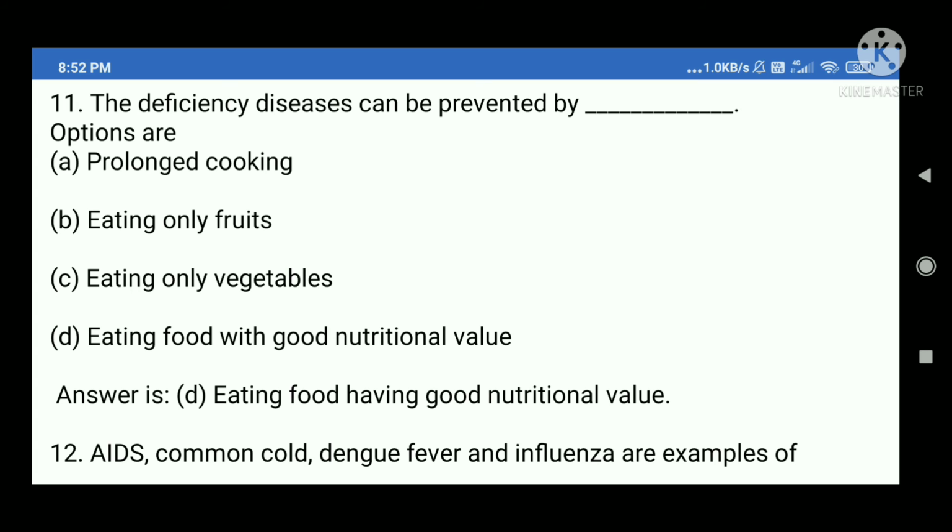11. The deficiency diseases can be prevented by blank. Options are A. Prolonged cooking, B. Eating only fruits, C. Eating only vegetables, D. Eating food with good nutritional value. Answer is D. Eating food having good nutritional value.